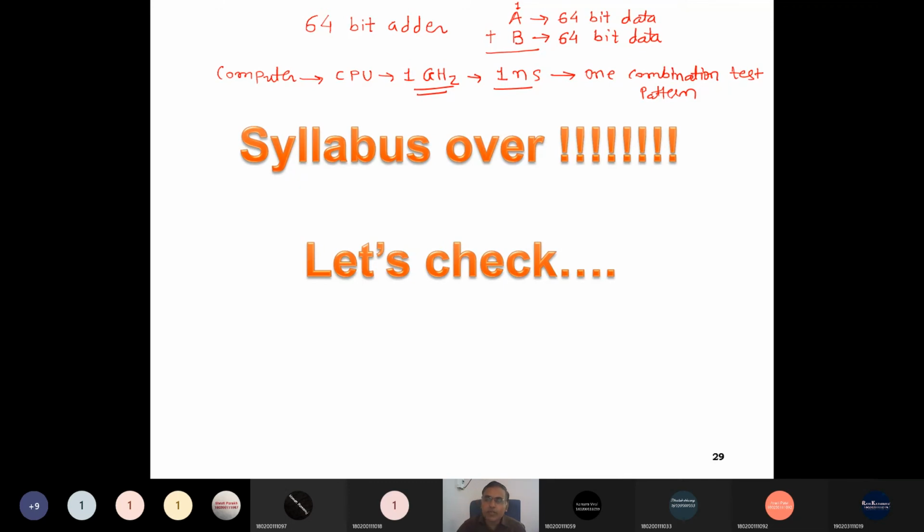Can anyone tell me how many combinations a 64-bit adder with the previous carry creates? How many input combinations?